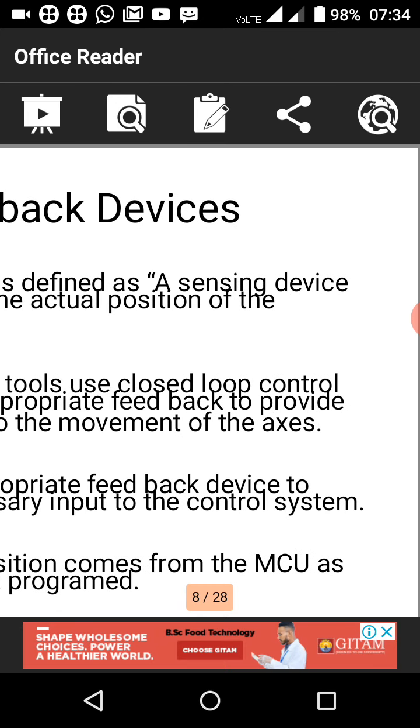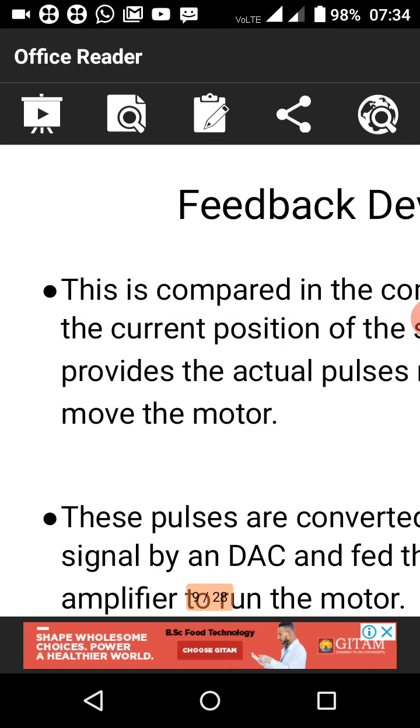on the accuracy and resolution of the feedback devices. The accuracy of the position in a CNC machine tool is achieved by measuring the displacement of the slide and comparing it with the commanded position. So it depends on displacement and the accuracy of the work done. If the slide is accurate in the servo system, then the error between the programmed position and the commanded position is brought to zero.